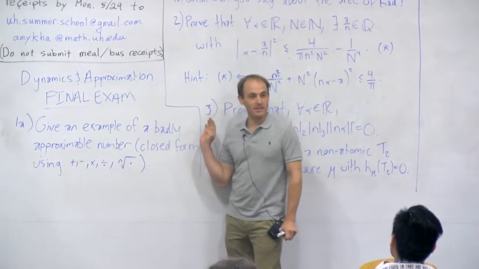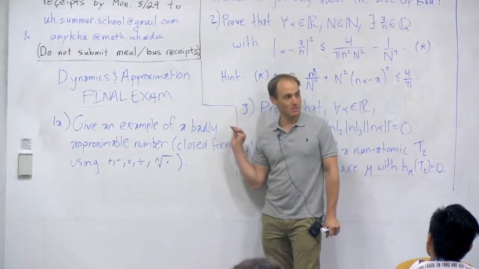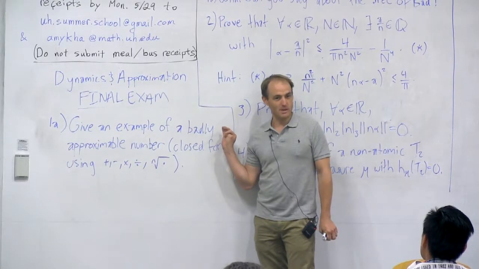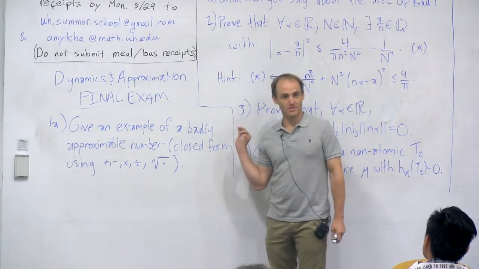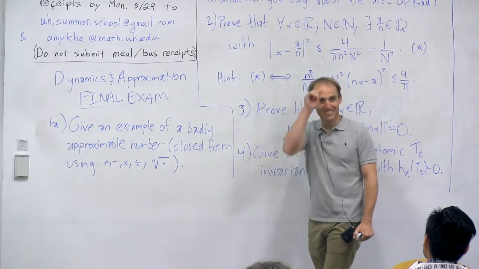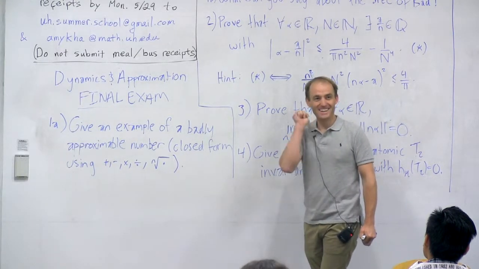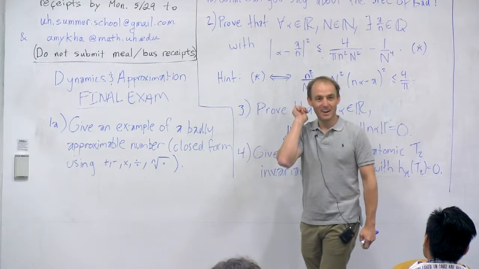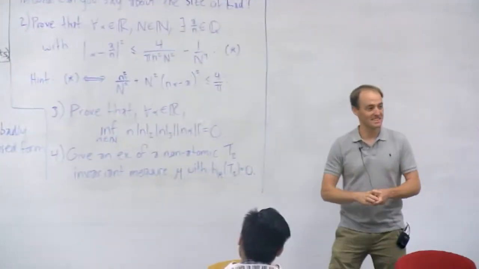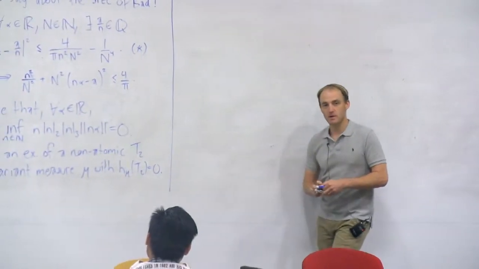So how about 1A right here? Give an example of a badly approximable number. It has to be a closed form using plus, minus, times, divided, and nth root. Raise your hand if you want to try to answer this one. No, I want to know if anyone can give me an example of one. I can help you as well.